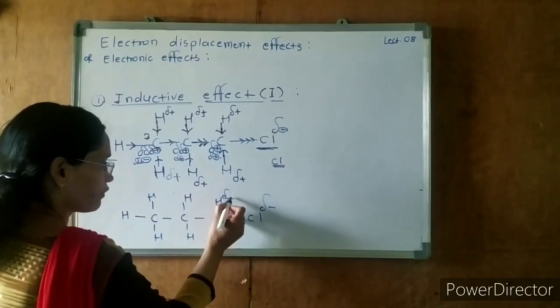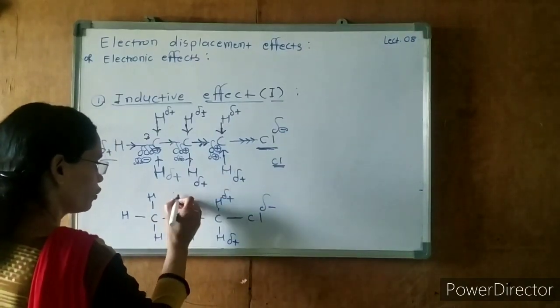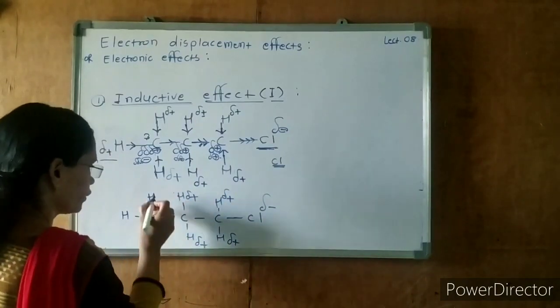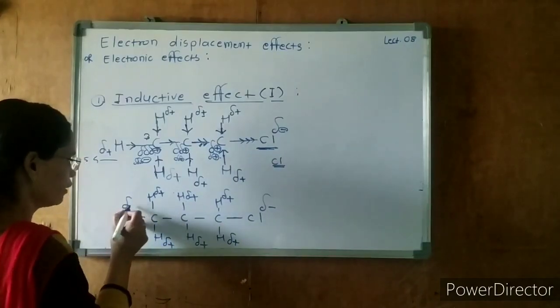This hydrogen will acquire delta positive. These positive charges will not get neutralized because there is no chance to attract electrons from any other atom.